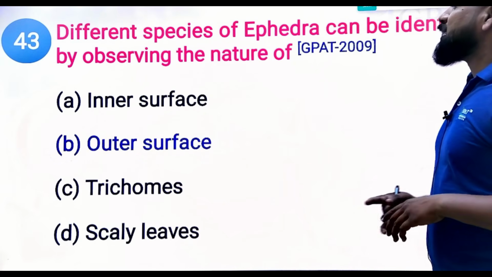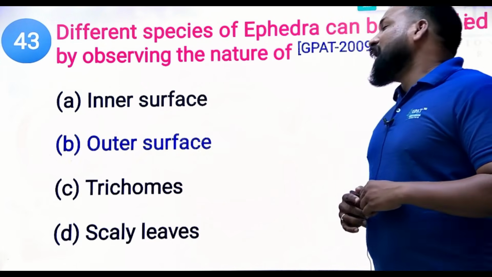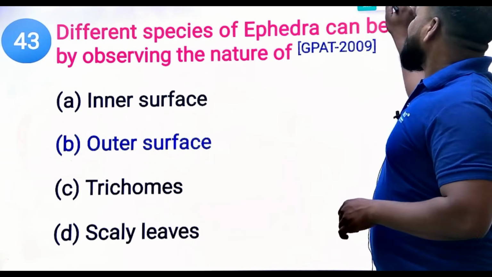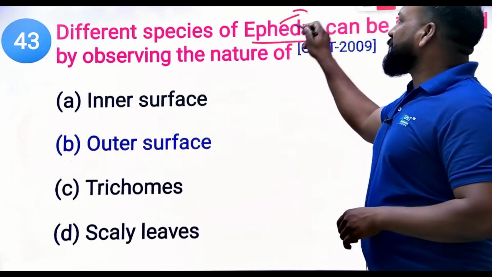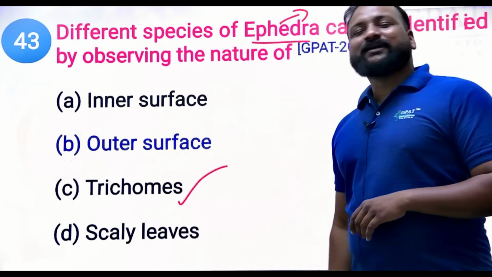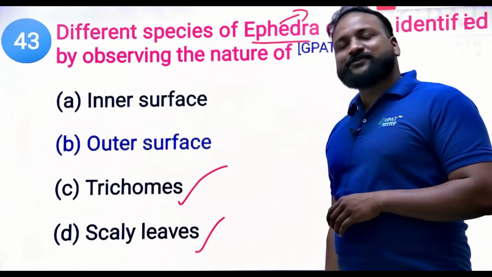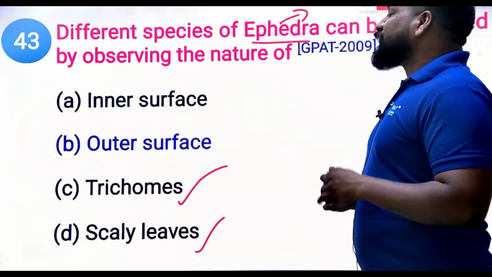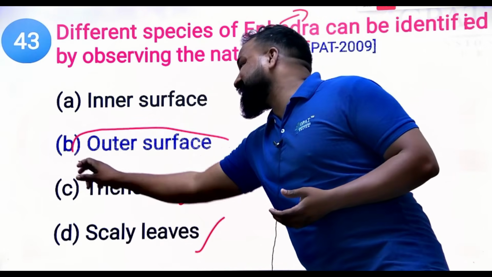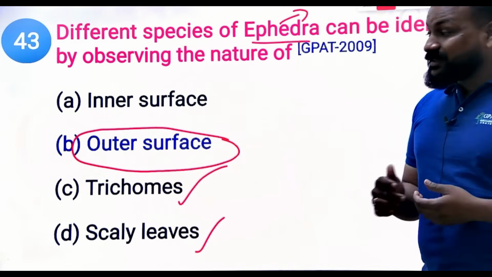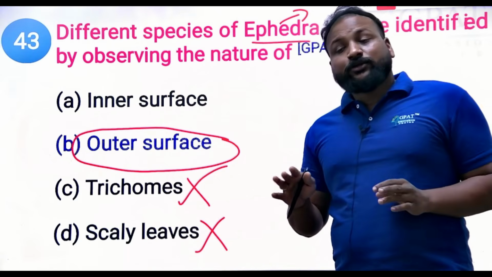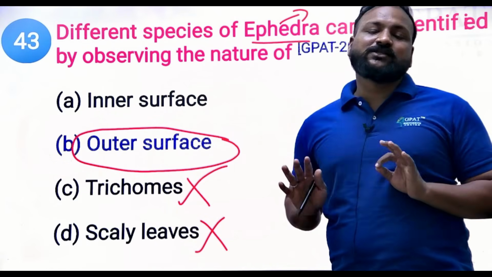Okay, and yes, outer surface. Here we can eliminate two things. Firstly, Ephedra is a root. We know that Ephedra is a root, so does it contain trichomes? Does it contain scaly leaves? No, Ephedra is a root. So we should confirm that different species can be identified by looking at their outer surface. That's why the elimination method: if you eliminate two wrong options, you will feel that instantly these options are odd.